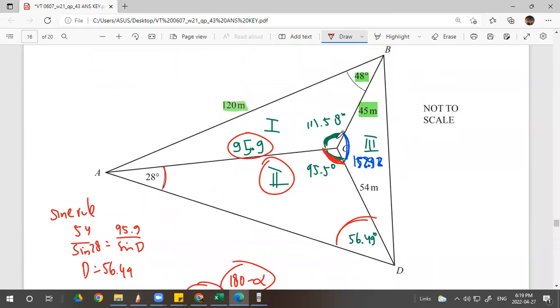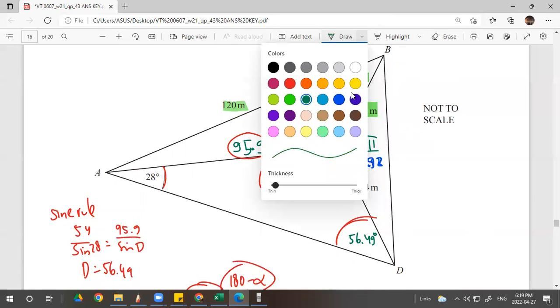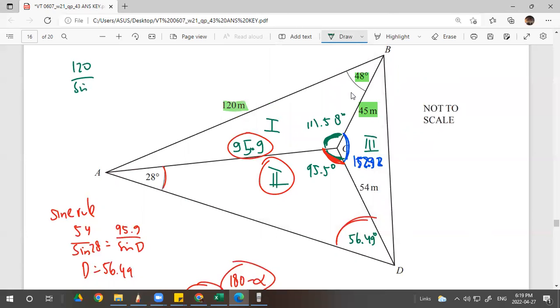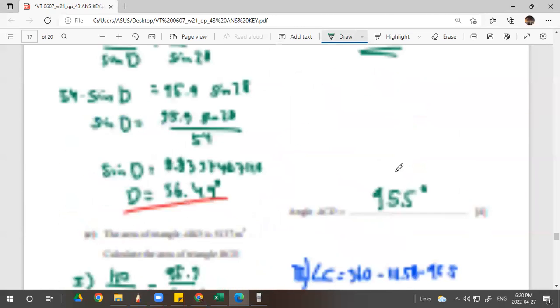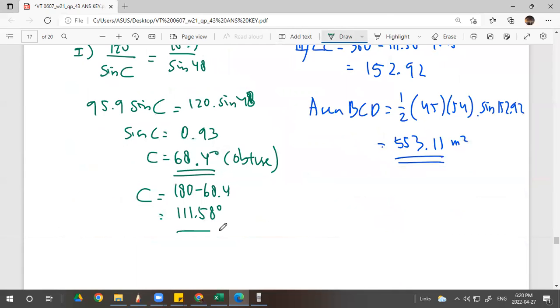And then this is 111.58. I use the sine rule also because we get this. I use the green color: 120 over sine C on the first triangle equals 95.9 over sine 48. If you do the calculation, you get 111.58. That's what I did here, 111.58.